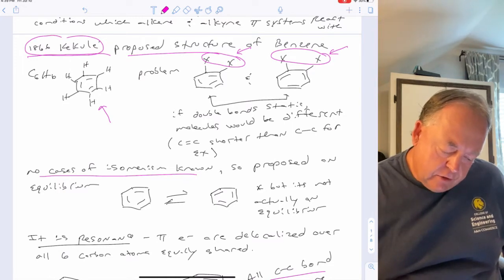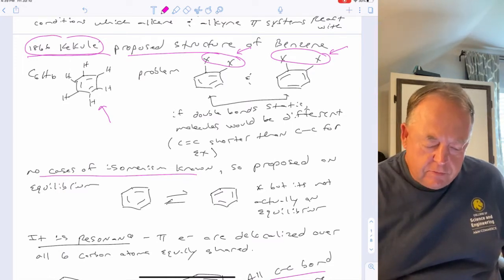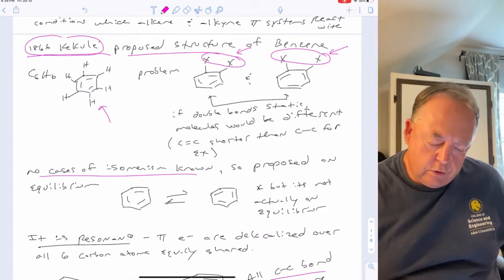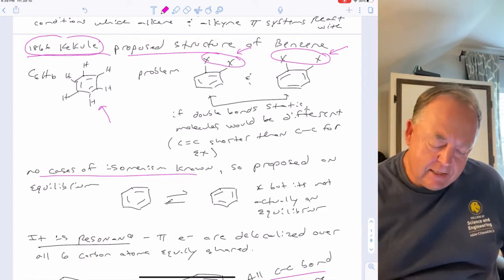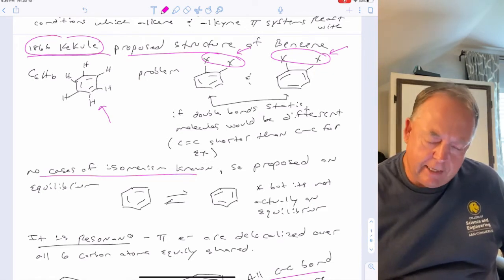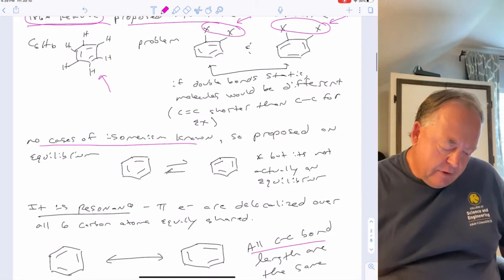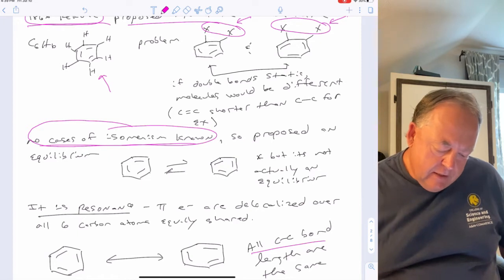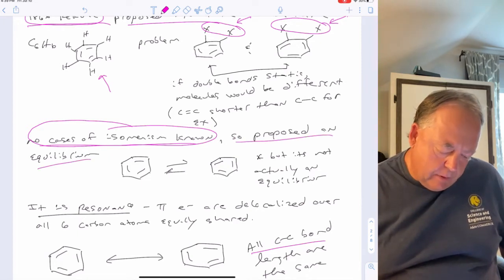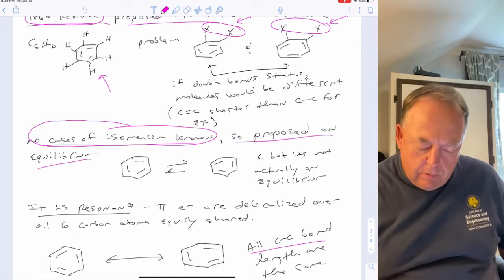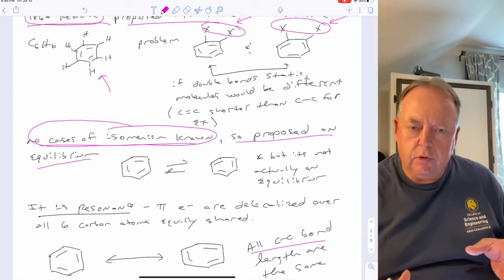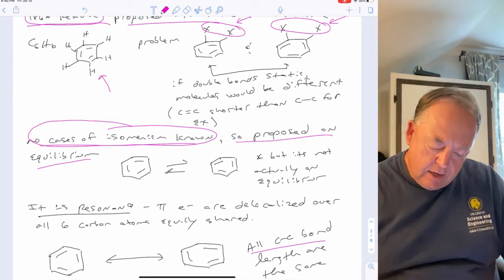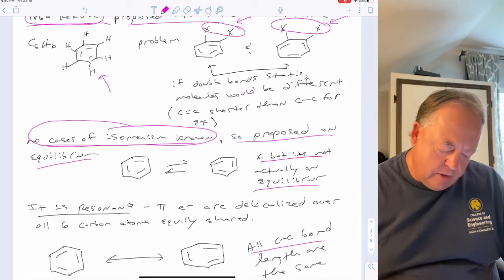And double bonds are shorter than single bonds, so if those molecules were static and those double bonds were static, those 2 molecules would be different. They would be isomers of each other. But there are no cases of isomerism known for benzene. So this was originally proposed as an equilibrium, where these 2 molecules were in equilibrium with each other. But it's actually not an equilibrium.